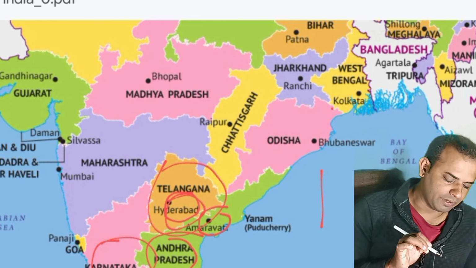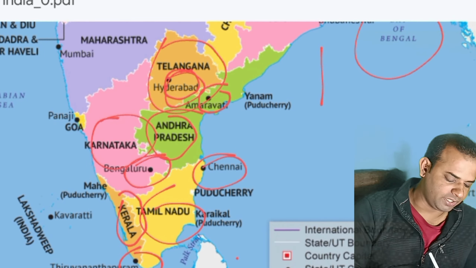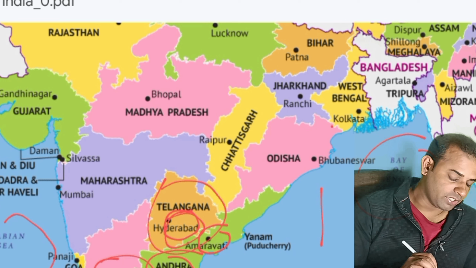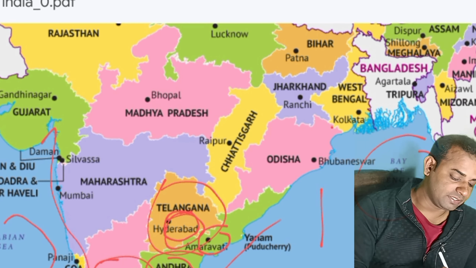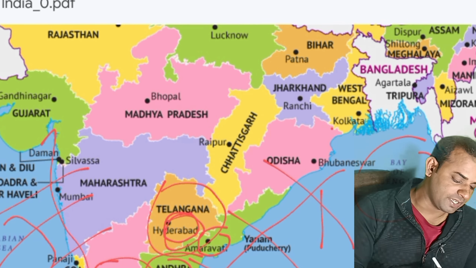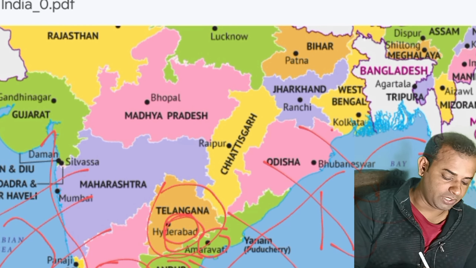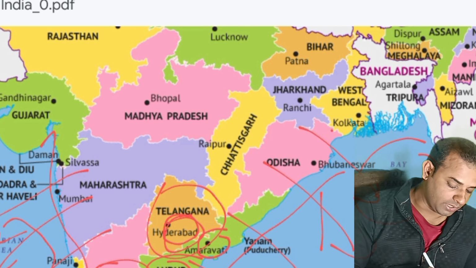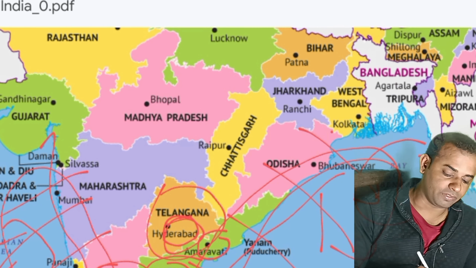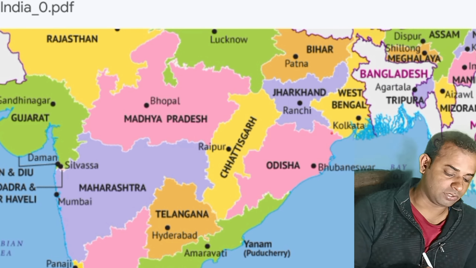Now, we will talk about the oceans also. This is the Bay of Bengal. As you can see, this is the Indian Ocean, which is named after India only, and this is the Arabian Sea. So you can easily see that India is surrounded on three sides by the ocean. So India has a lot of opportunity to go from one place to another with the help of these port areas. And these port areas were very famous during the time of the British because they came to India through these areas, and they captured the whole of India.